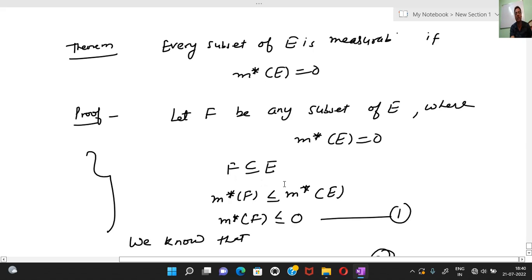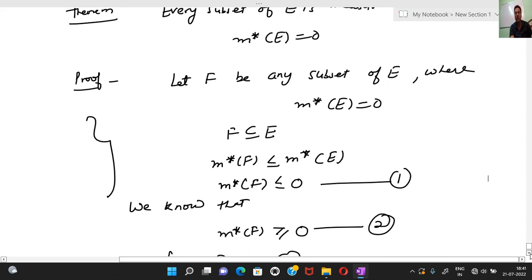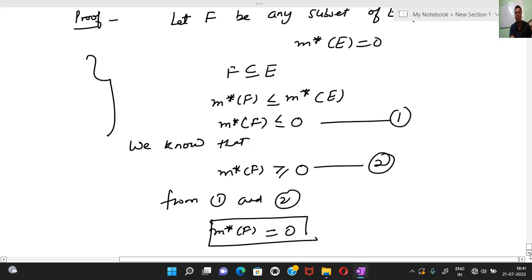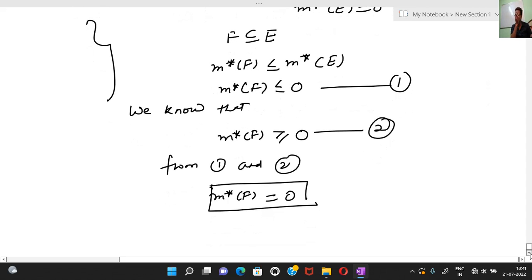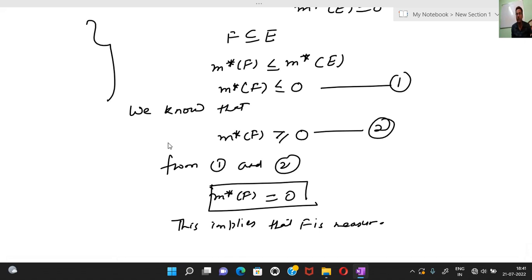Then F is a subset of E, so the outer measure of F is less than or equal to the outer measure of E, and we know that outer measure is always greater than or equal to 0. From 1 and 2 we conclude that the outer measure of F is 0, the outer measure of E is also 0, and the outer measure of F is 0. This implies that F is measurable.